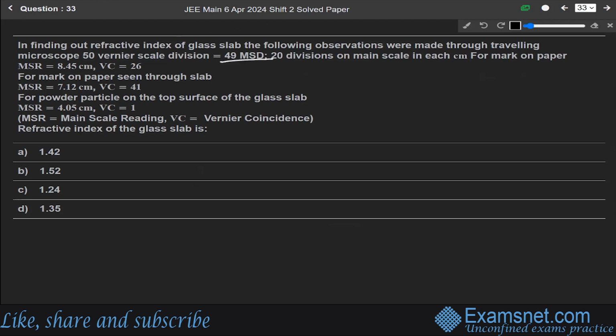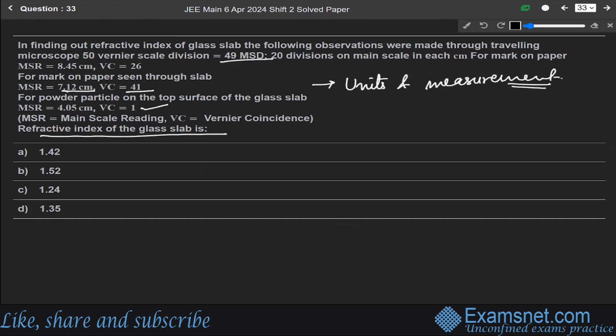For the mark on paper, MSR equals this, VC equals this. For the mark on paper seen through the slab, we are given this MSR and this VC. And for the powder particle on the top surface of the glass, we are given this reading. So the refractive index of the glass slab is? This question is from the chapter of units and measurements.